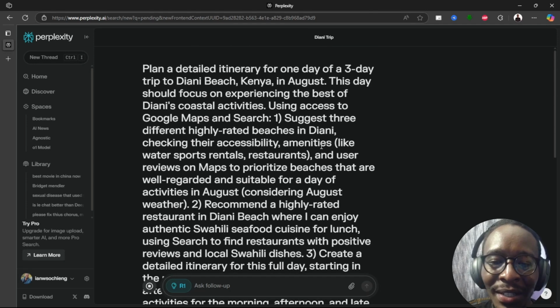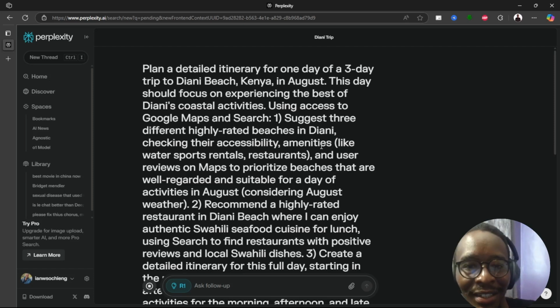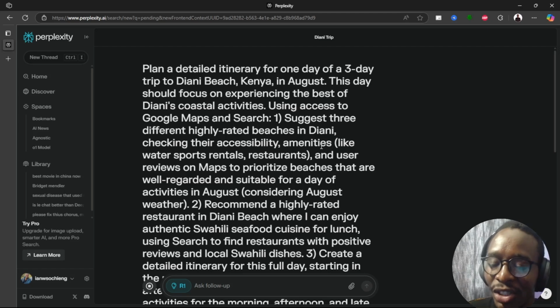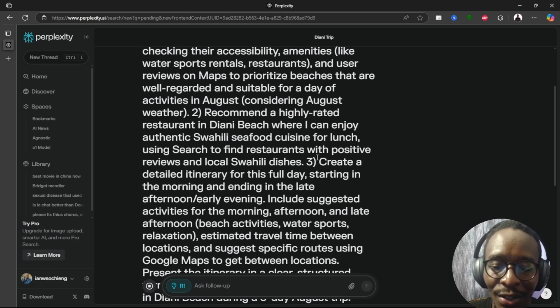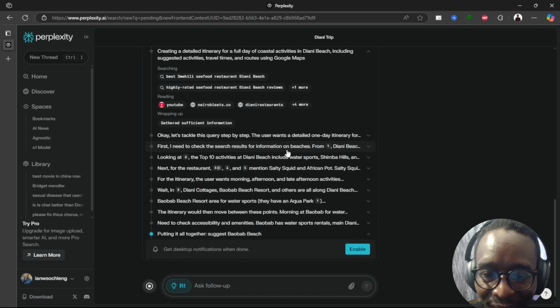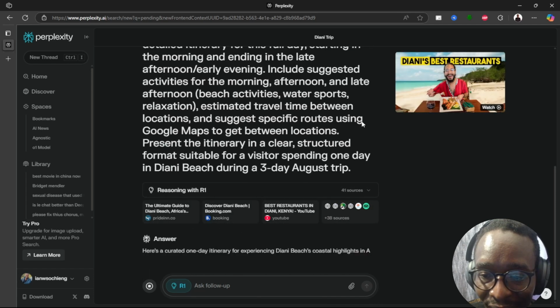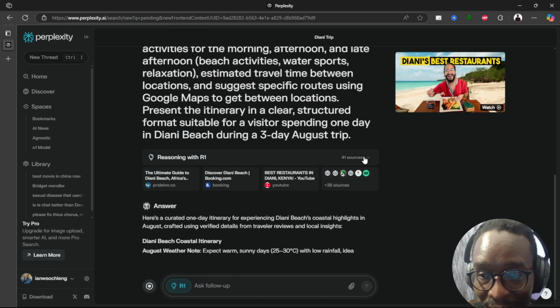So the thing I like about Space is it creates a space, and you can go back to it. It's not going to affect your daily searches, and I can come back to this 3 months from now, and then maybe I can also share that space with someone else, my friends who I'm planning this trip with. Oh, this is so good, man. So now it's up to 40 sources. I just looked at 41 sources.